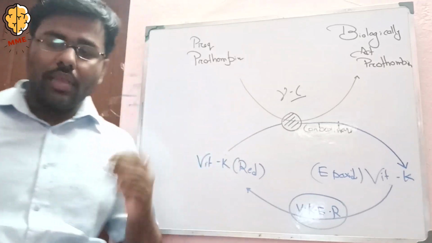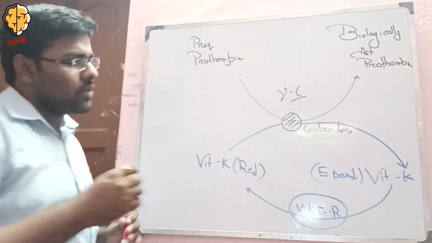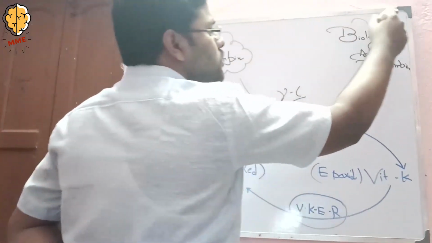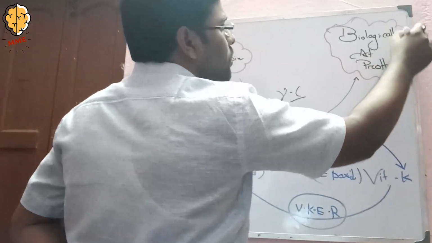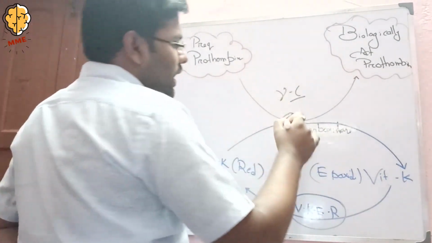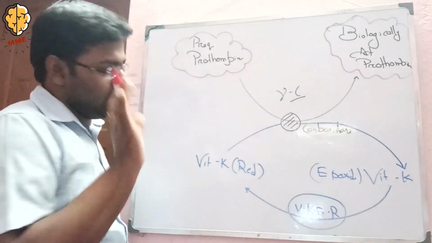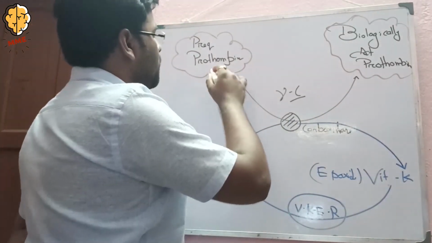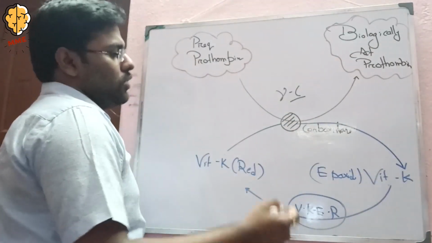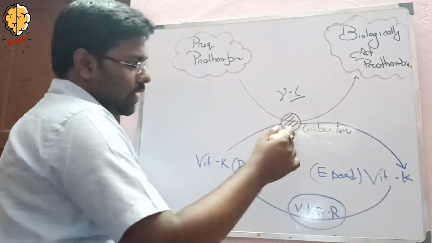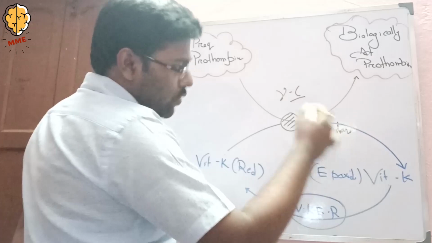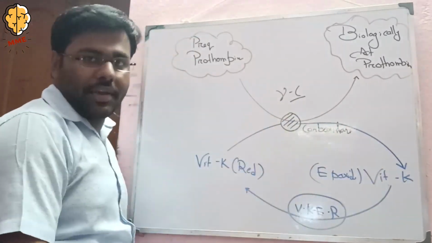Now coming to the action of warfarin. Before the action of warfarin, I want to say the precursor prothrombin is transformed to the biologically active prothrombin by a carboxylation. The carboxylation is called gamma carboxylation, and the enzyme used here is the carboxylase enzyme. When the precursor prothrombin is transformed into the biologically active prothrombin with the help of the carboxylase enzyme, also vitamin K is involved, and epoxide vitamin K is formed.